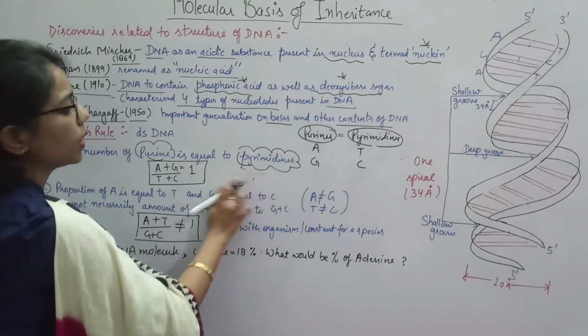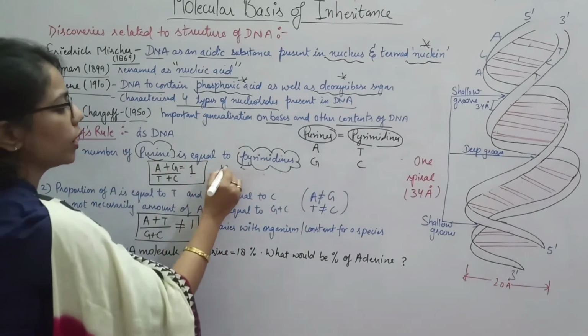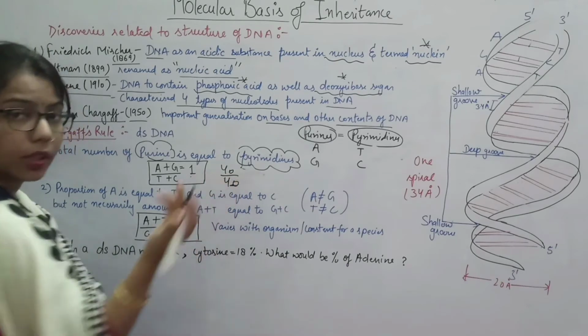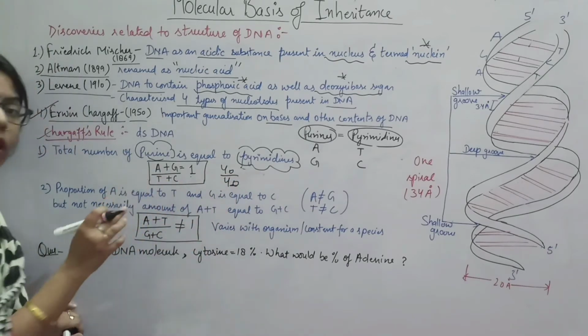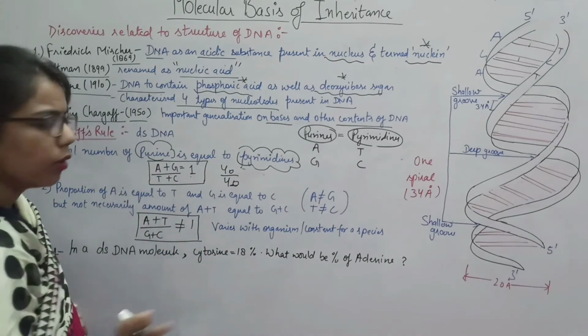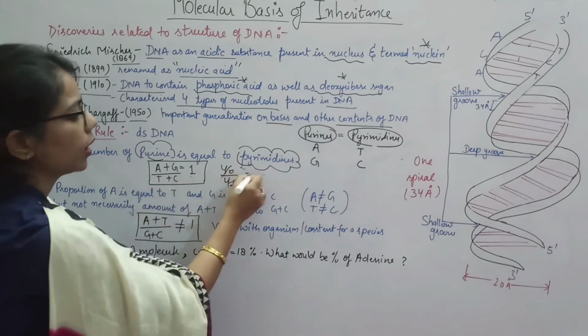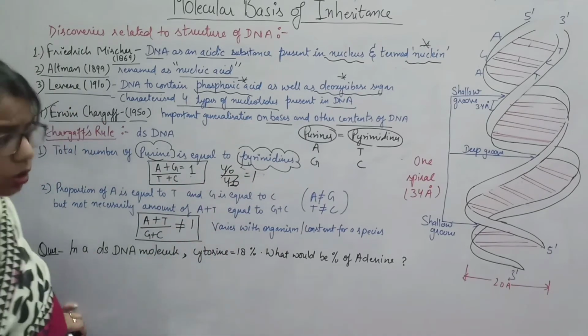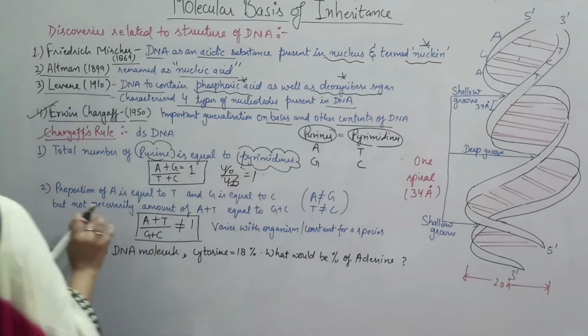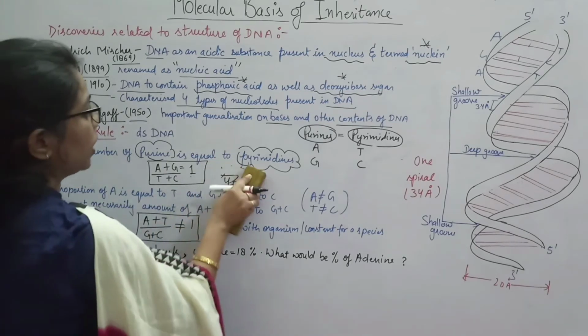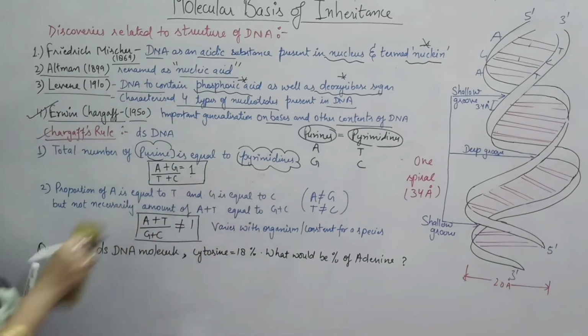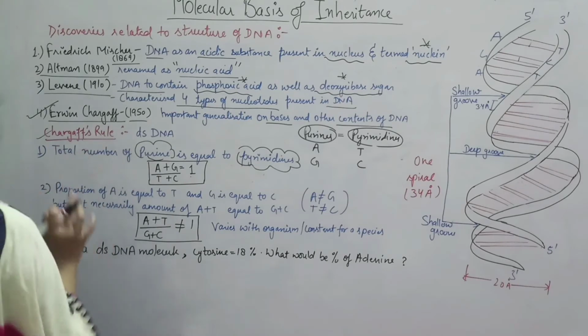Okay, if I am saying purine is 40, pyrimidine will also be 40. Okay, अगर 40 है तो obviously pyrimidine will also be 40. Again if we cut it, again we will get 1 here. So this shows that the concentration of purine as well as pyrimidine will be the same every time in the DNA.